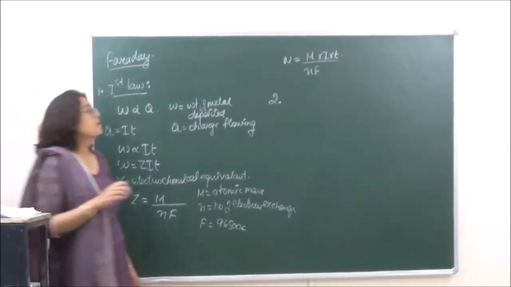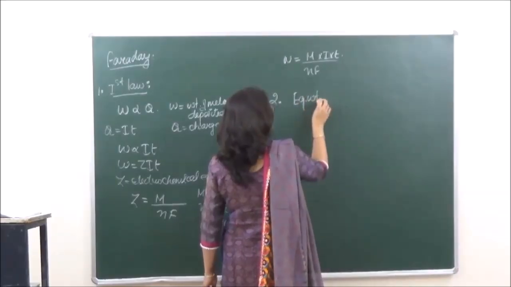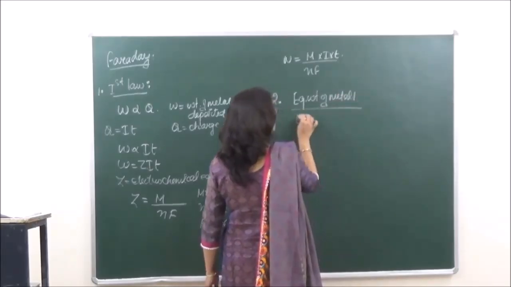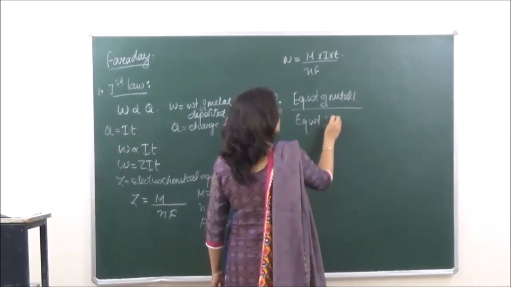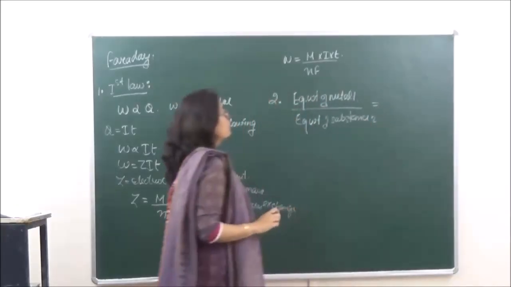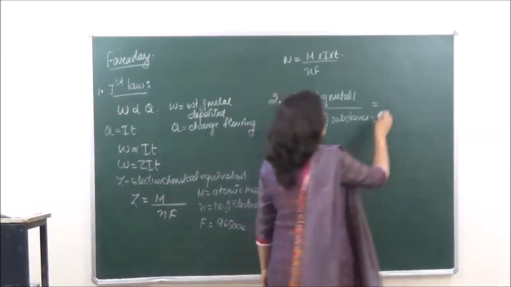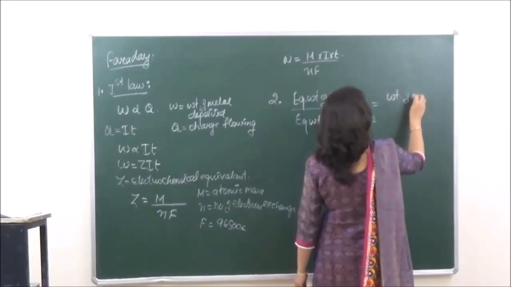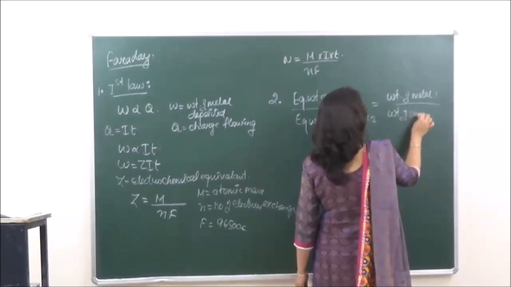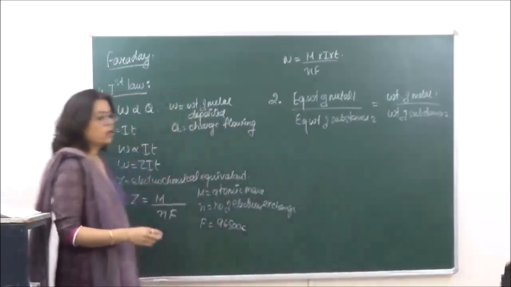Then in that case, according to this law, equivalent weight of metal 1 upon equivalent weight of substance 2 is equal to the mass of metal 1 deposited upon the weight of substance 2 deposited. This is the second law, right?